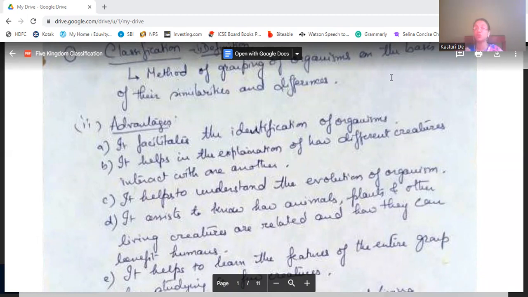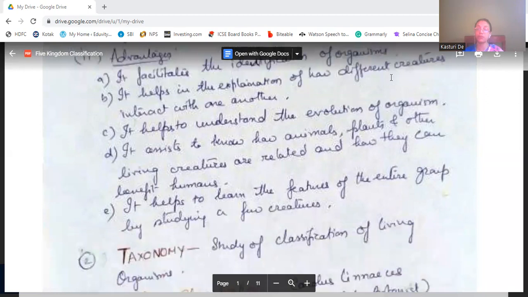It assists to know how animals, plants, and other living creatures are related, and how they can benefit humans. Humans can be benefited from these organisms. How can they be so helpful? This can also be understood from the classification. It helps us to learn the features of the entire group to which the organism belongs.